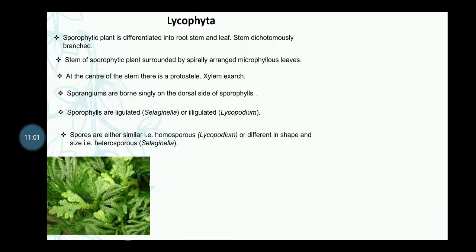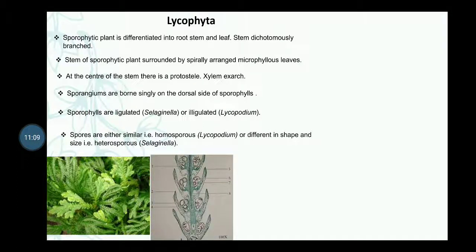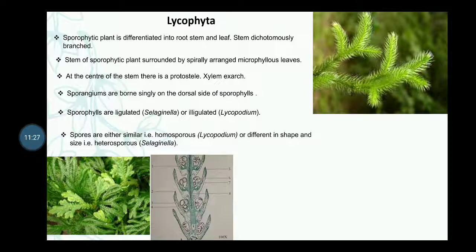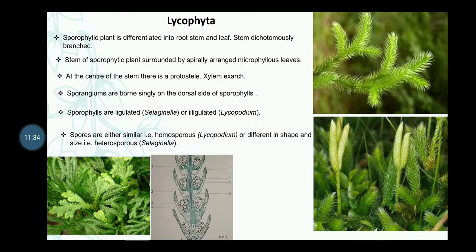That is the morphological view of the sporophytic plant body of Selaginella, and that is a transverse section of the strobilus of Selaginella, showing the heterosporous condition, that is, the microspore and megaspore both are found. While that is the morphological picture of Lycopodium, and that is the strobilus or strobili of Lycopodium.